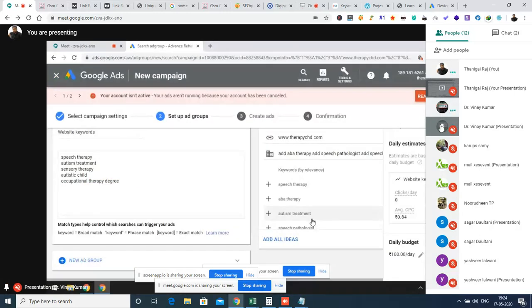How many keywords? Yes, Vinay. Hello. You can choose something like 10 keywords. Use whichever is relevant. Otherwise, give add all ideas. That's all. Not like that. You can't select it that way. You have to click each time.